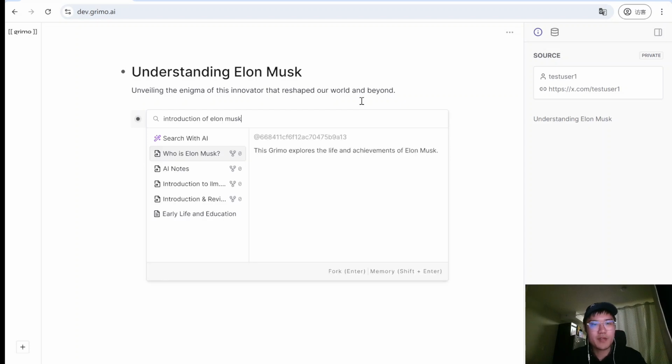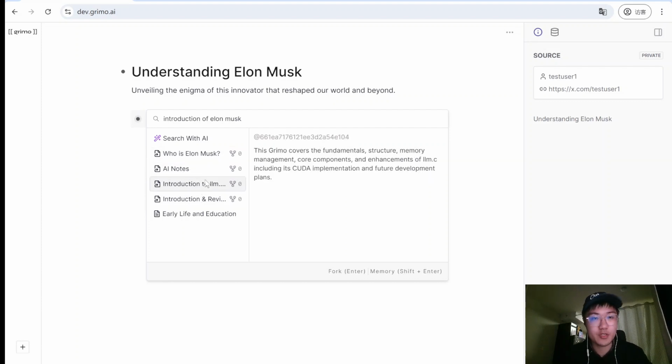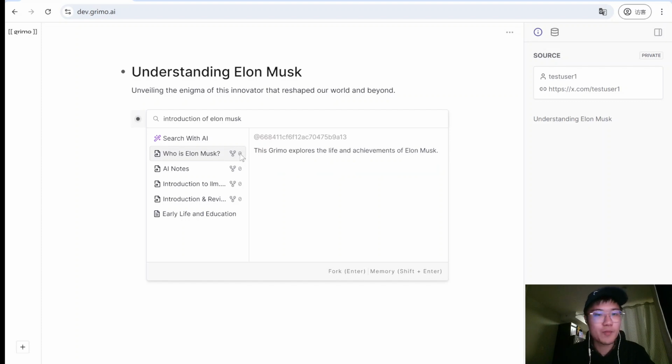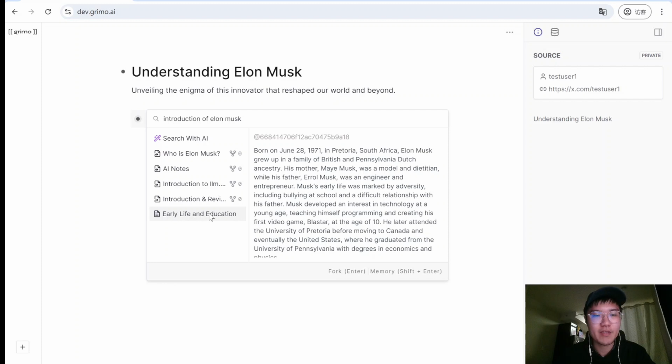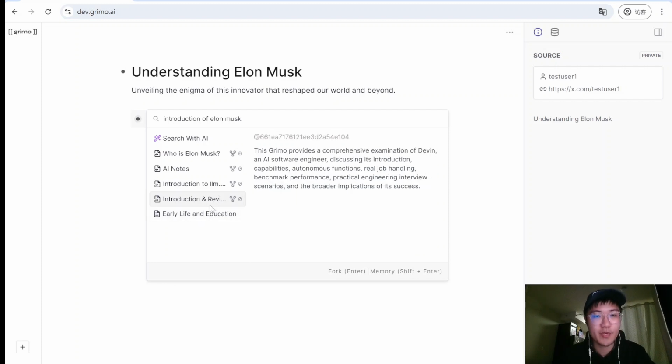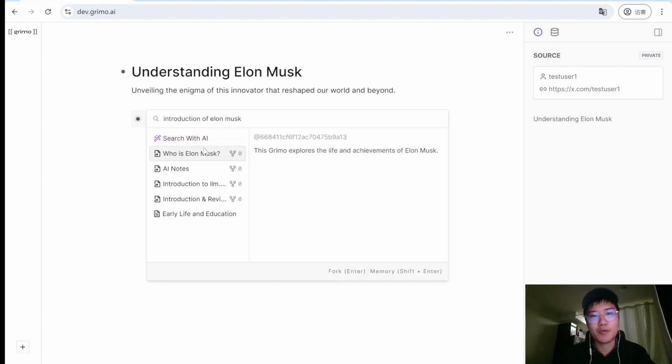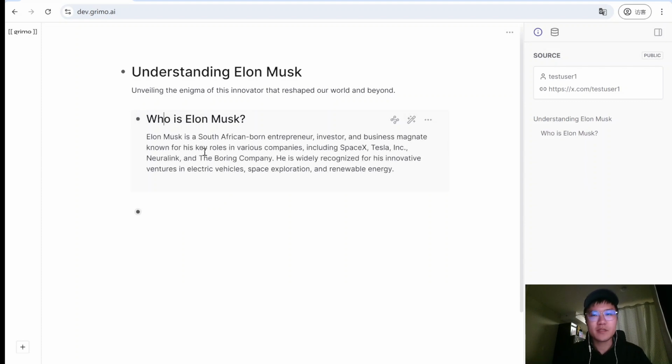Cool. And what we have here is, first of all, those pages are actually the nodes or subtree of nodes that are created and shared by other users on Grimo. And this number indicates the number of times this node has been forked by other users. And there we have the local retrieval, which will look up our local database and check the most relevant and useful information for us. And this is search with AI, which I'll introduce later. So I can just press enter. And you can see that this content is directly forked to my repository.